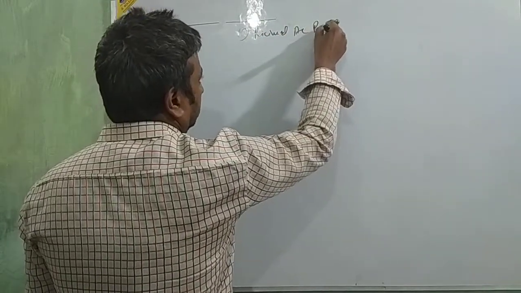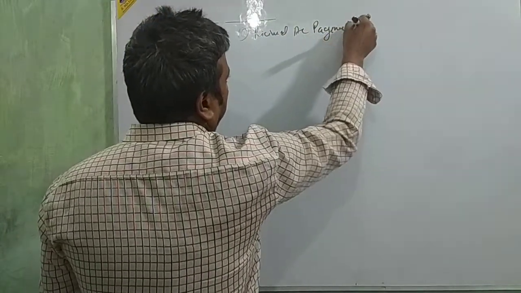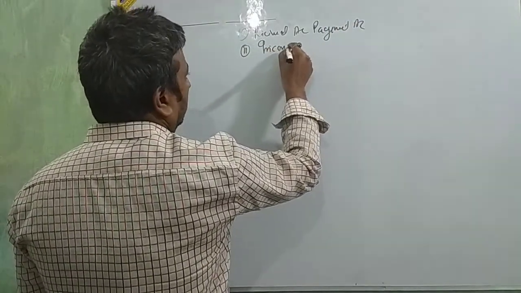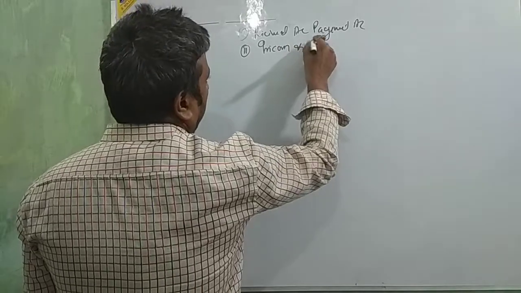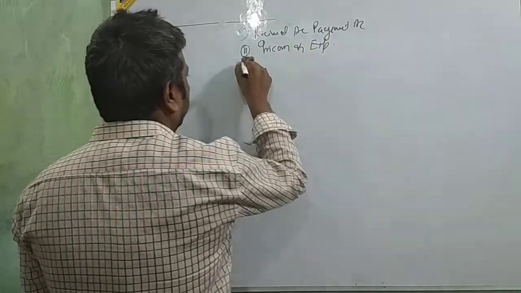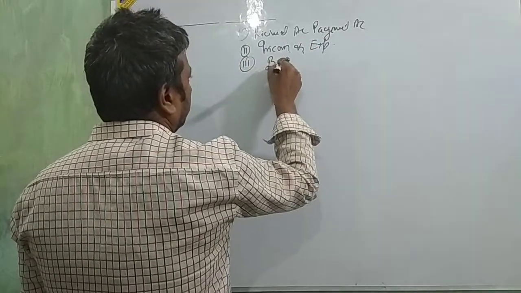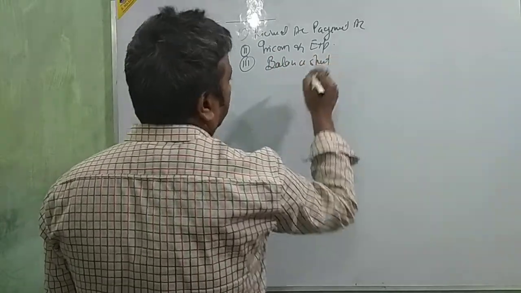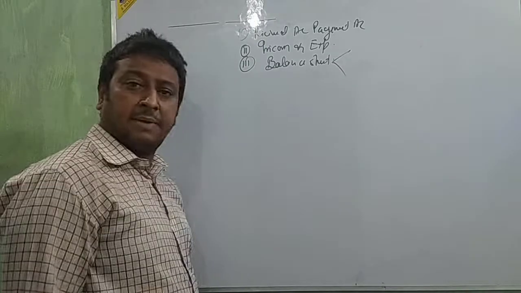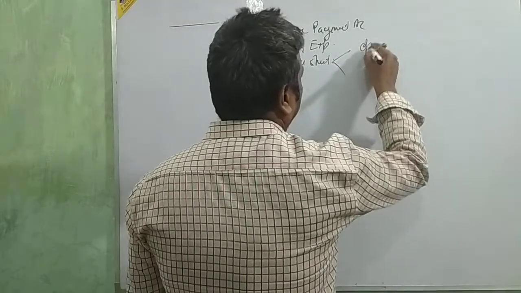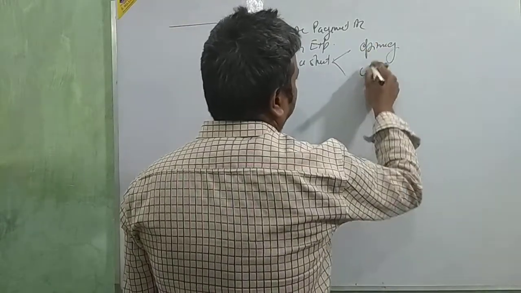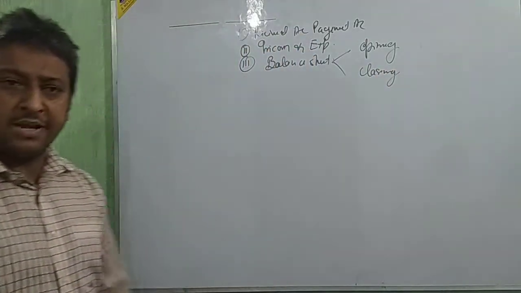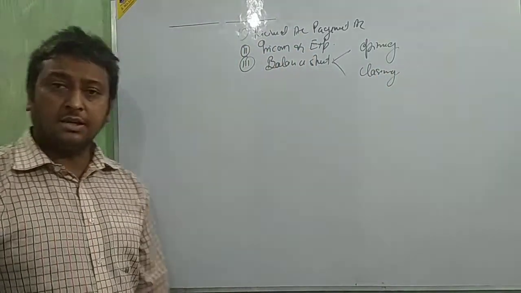Receipts and payment account, income and expenditure account, and third, balance sheet. In the balance sheet there are two types: one is opening and second is closing. Opening balance sheet and then closing balance sheet.